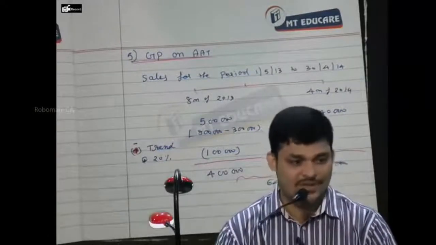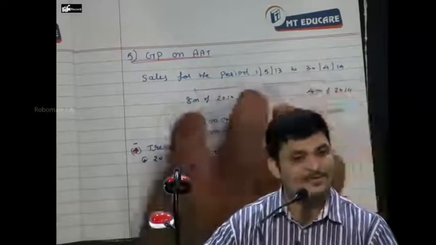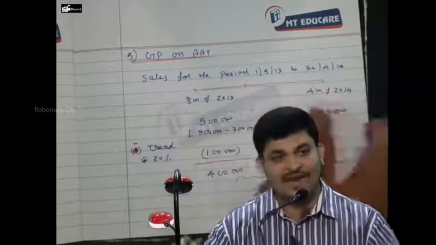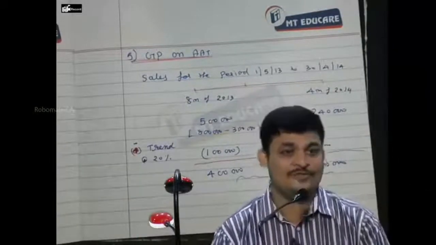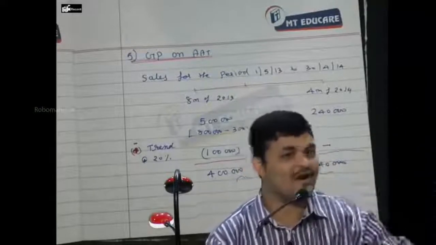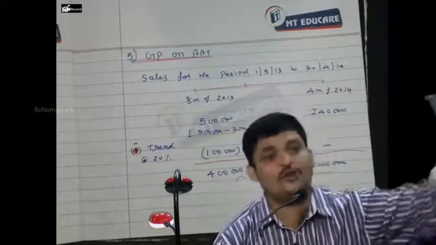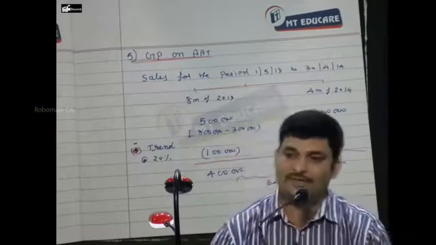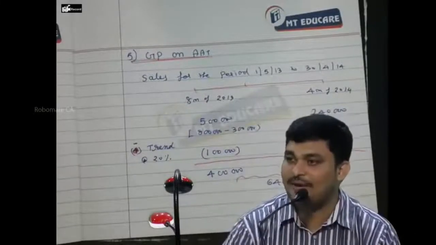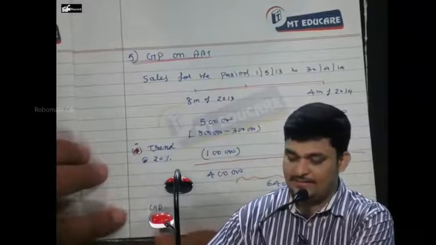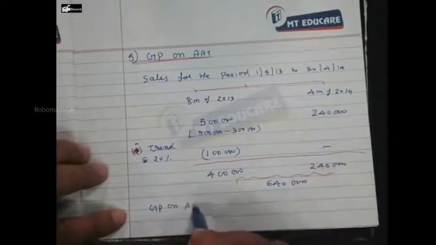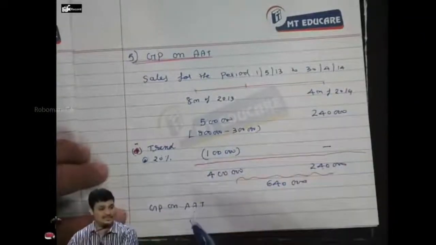Could you appreciate that? So thereby, only when such breakup is available, please apply this way. Otherwise, you will apply on the entire 12-month sales trend. Which means don't think whatever you have done is wrong, it is perfectly okay because there was no breakup information given. Understood? Everybody? Now proceeding, it is GP on AAT. Highly an exceptional question, but the question had come twice in the examination.